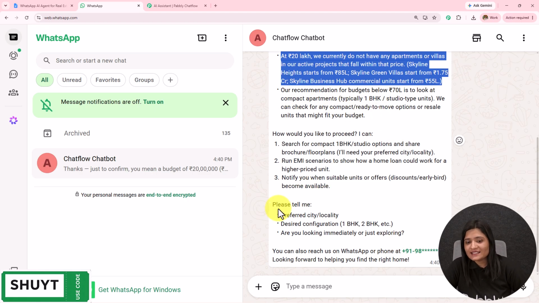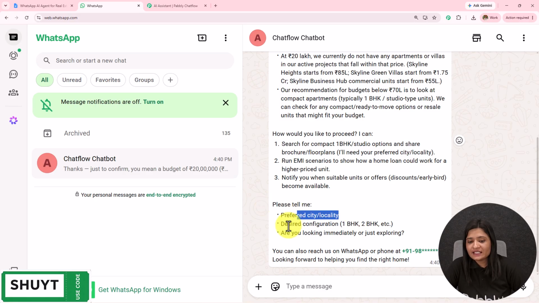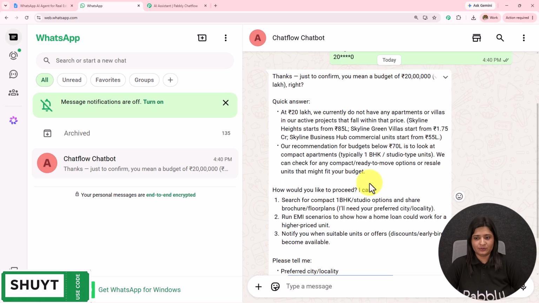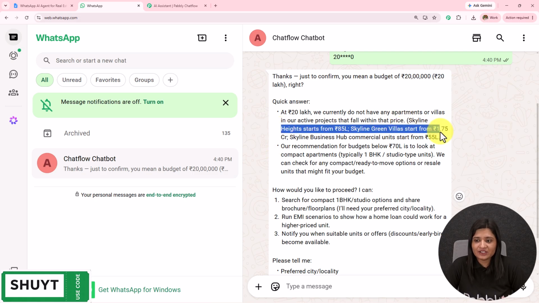So here it has, please tell me the preferred city, locality. Then we have the desired configuration and the rest of the questions. And as I fill this question, it is going to recommend me. So here it has these projects: Skyline Heights, then we have the green villas, and then we have the rest of the details written over here.